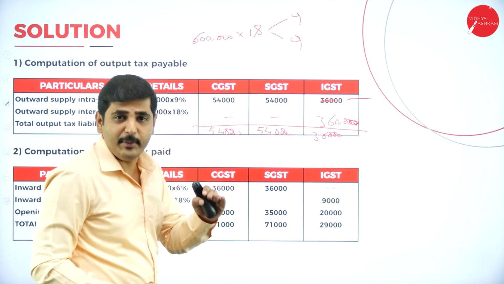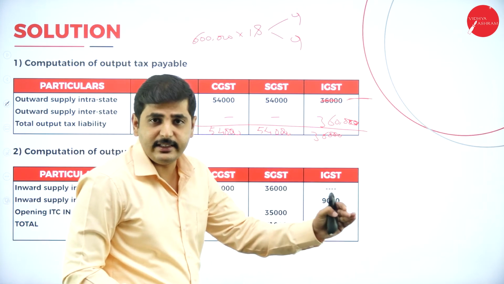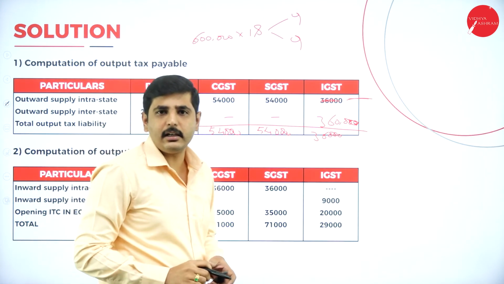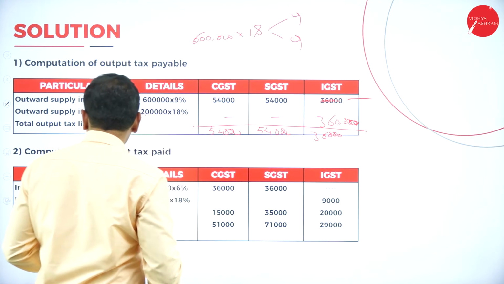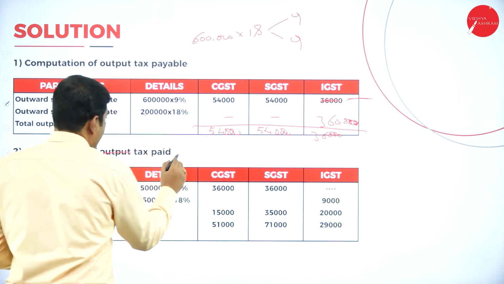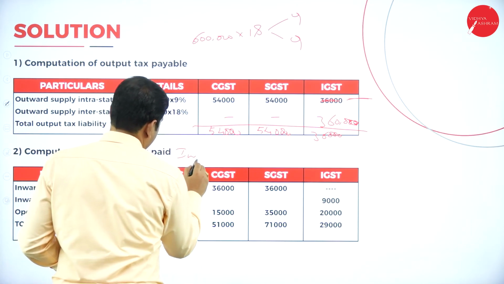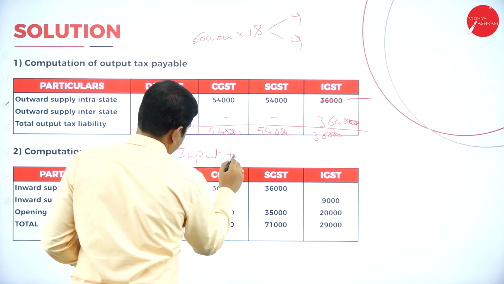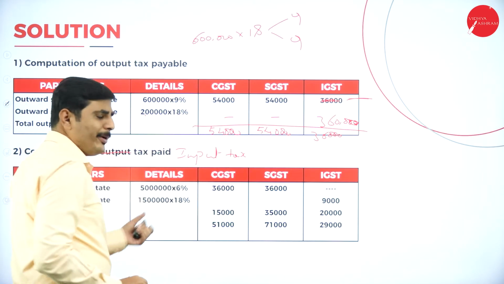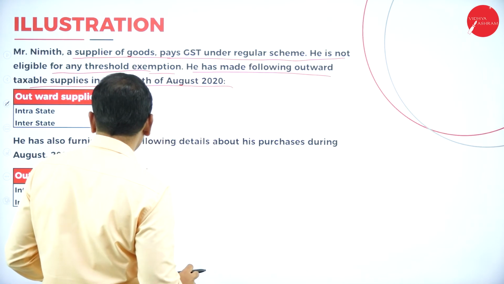36,000 is payable on the output or on the sales. Again, now let's calculate the input tax. So this is the computation of input tax, the input tax available. So how much input tax has he paid? Let's look at the problem.